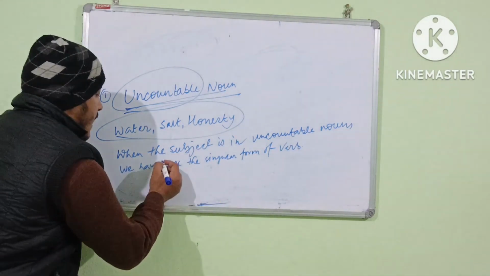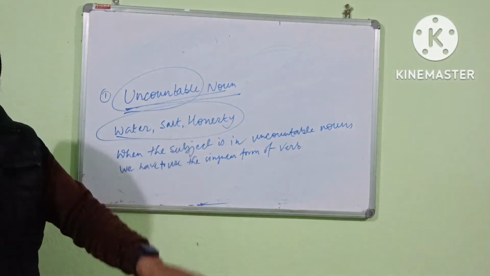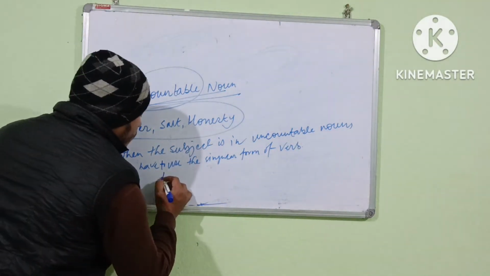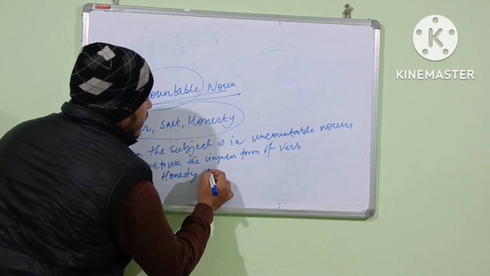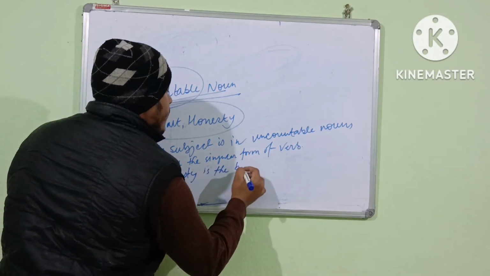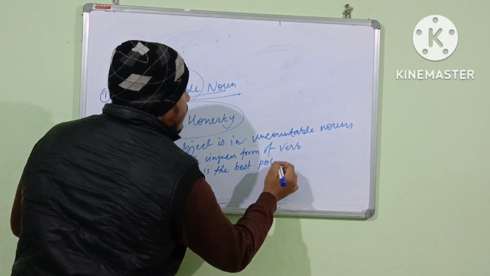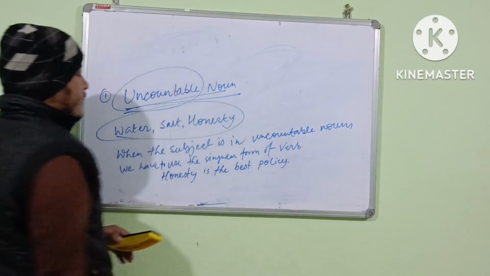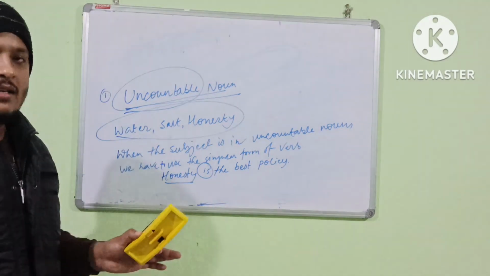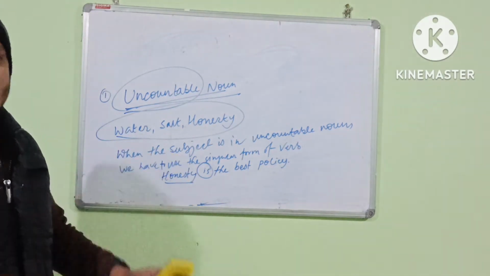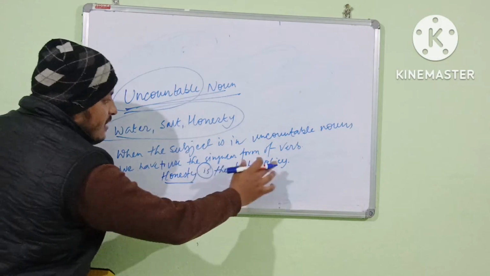Like I have written there, when the subject is in uncountable noun, that time we have to use the singular form of verb, like honesty is the best policy. You can see here honesty is, ये जो is हो गया ये क्या है, singular form of verb. Honesty is the best policy.